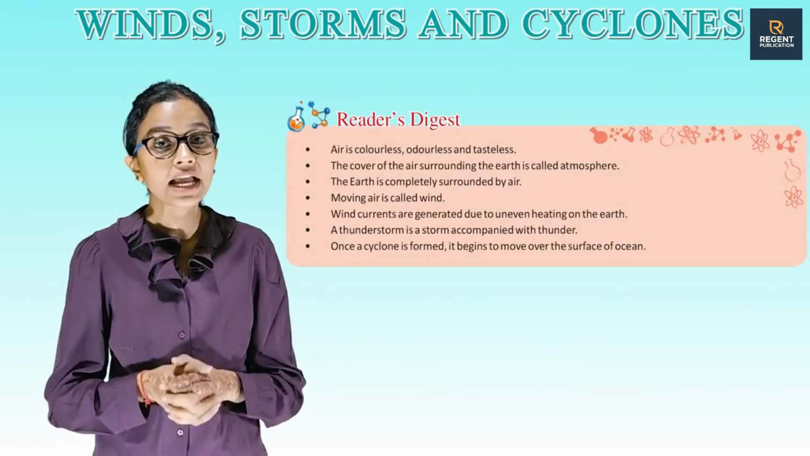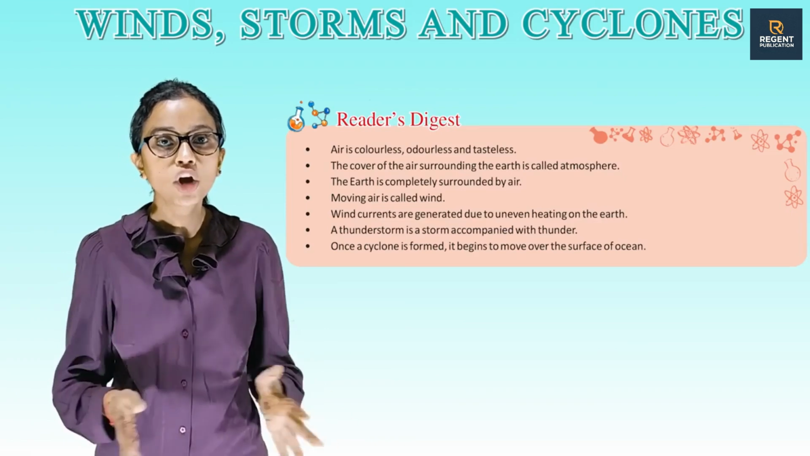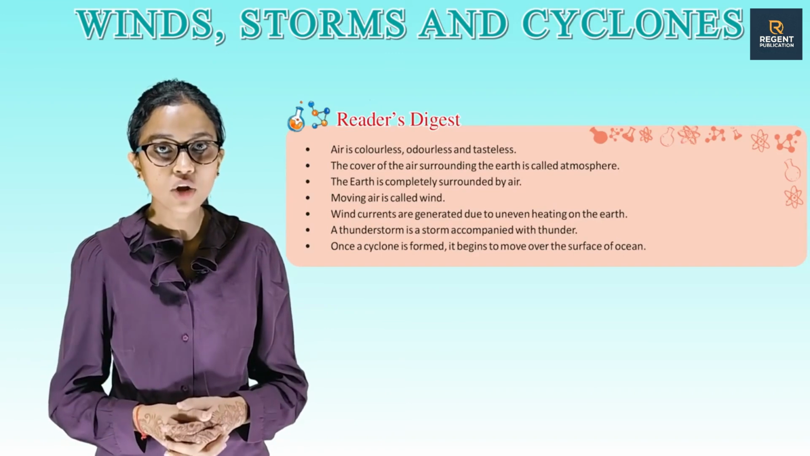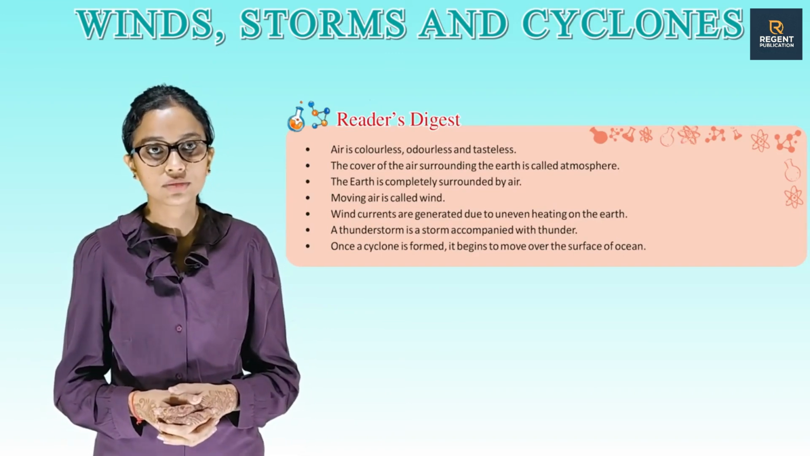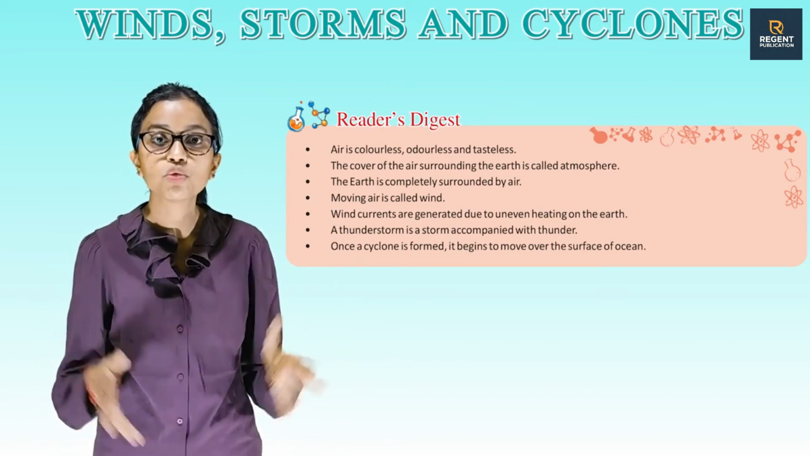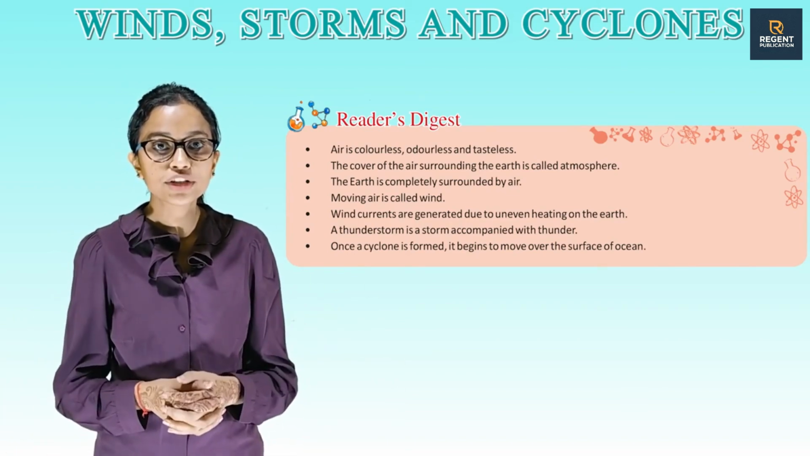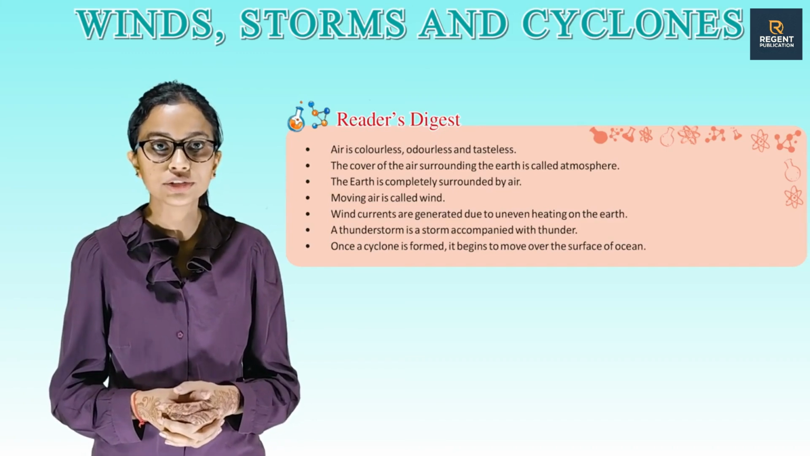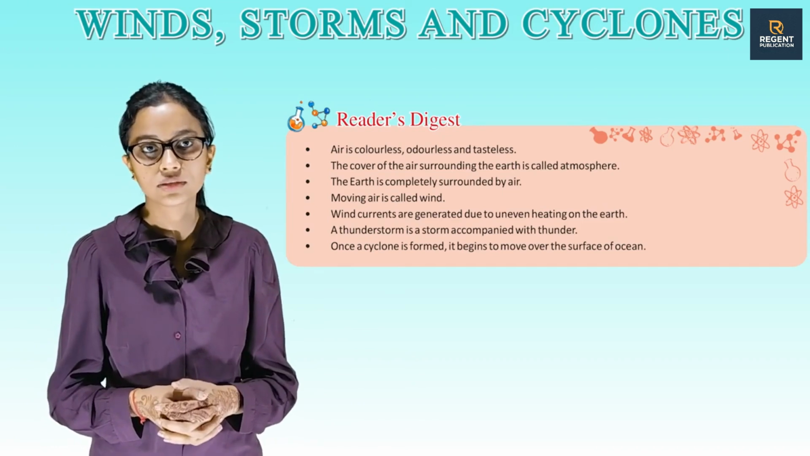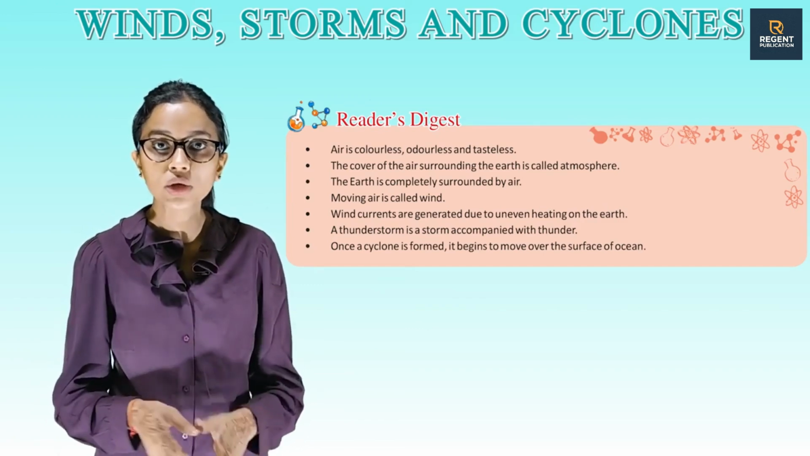So students, it's time for Reader's Digest. Air is colorless, odorless, and tasteless. The cover of the air surrounding the earth is called atmosphere. The earth is completely surrounded by air. Moving air is called wind. Wind currents are generated due to uneven heating on the earth. A thunderstorm is a storm accompanied with thunder. Once a cyclone is formed, it begins to move over the surface of